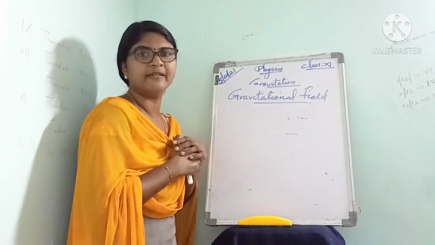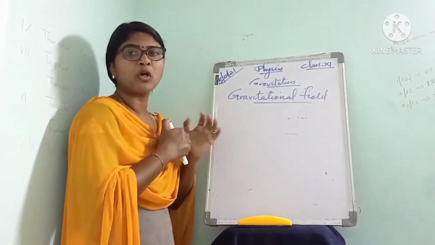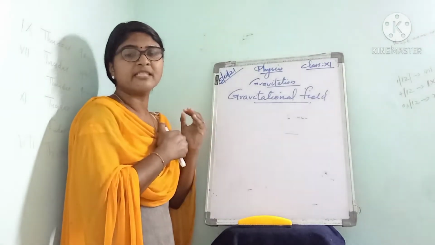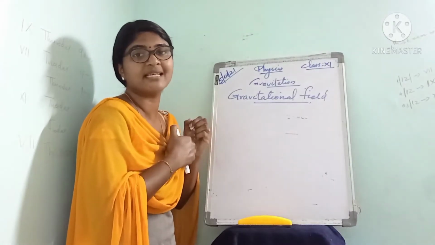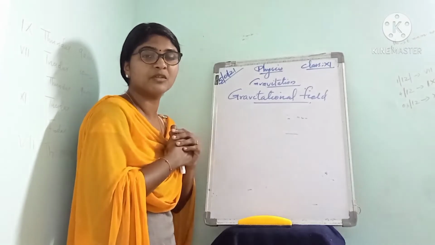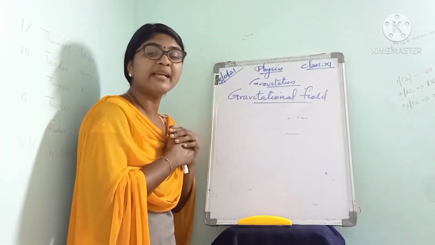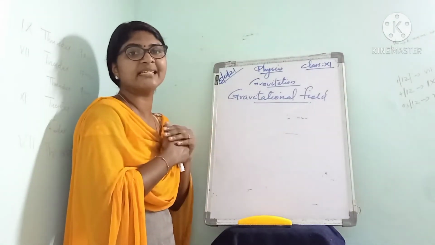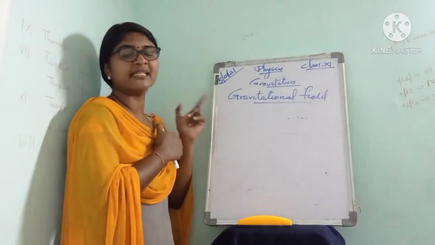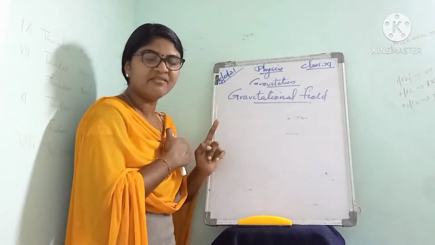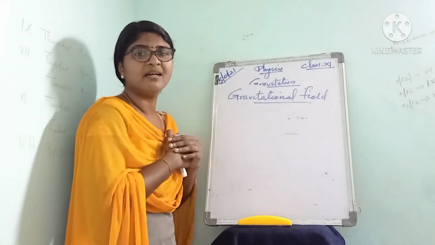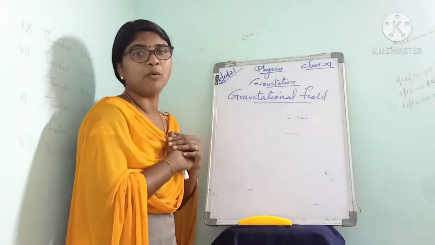Any body brought in this Earth gravitational field experiences a force of attraction towards the center of Earth. That is the gravitational field. What is gravitational field? The space around a body within which its gravitational force of attraction is experienced by other bodies.